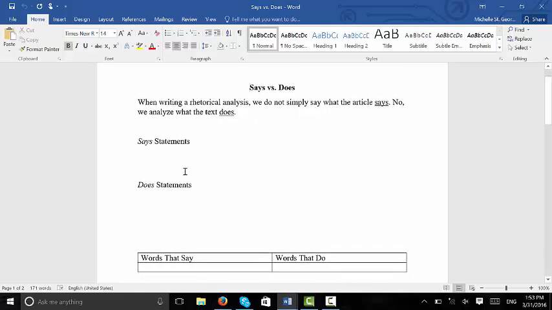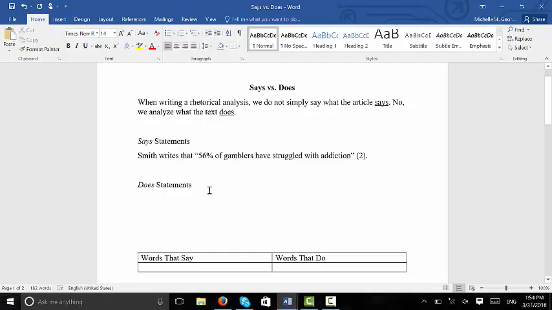So let's talk about some examples of says statements. So let's say you're writing a paper and you want to bring in a quotation. So you might say, Smith writes that 56% of gamblers have struggled with addiction. Okay, so notice that that is what Smith said, right? 56% of gamblers have struggled with addiction. He said that on page 2, right?